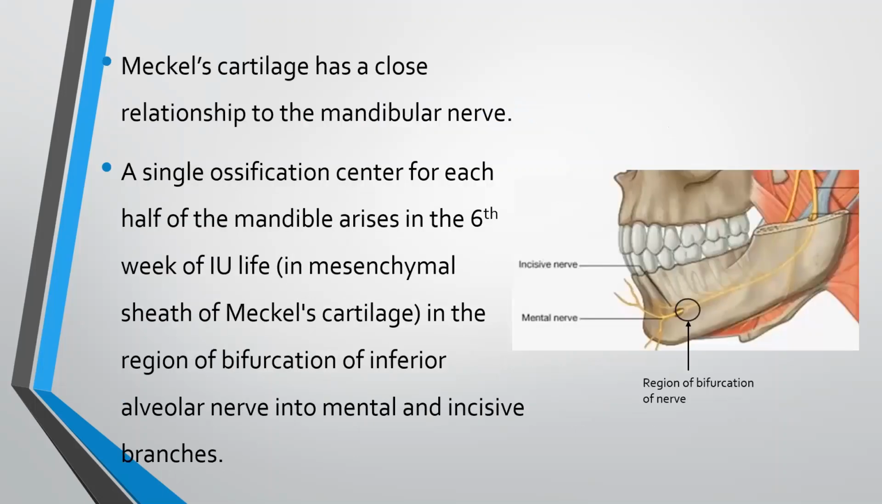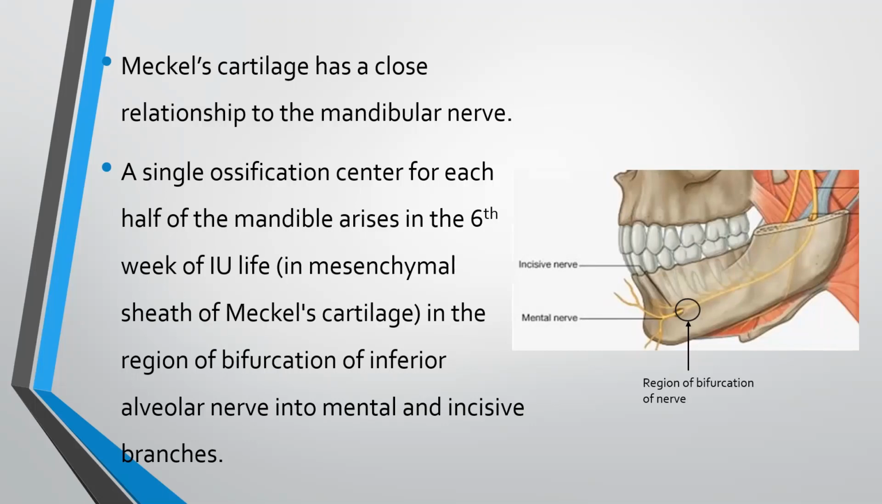Meckel's cartilage has a close relationship to the mandibular nerve. Meckel's cartilage is the cartilage of the first branchial arch. It extends as an unbroken rod of cartilage and its proximal ends are connected with the ear capsules. The distal extremities are joined to one another at the symphysis by mesodermal tissues.